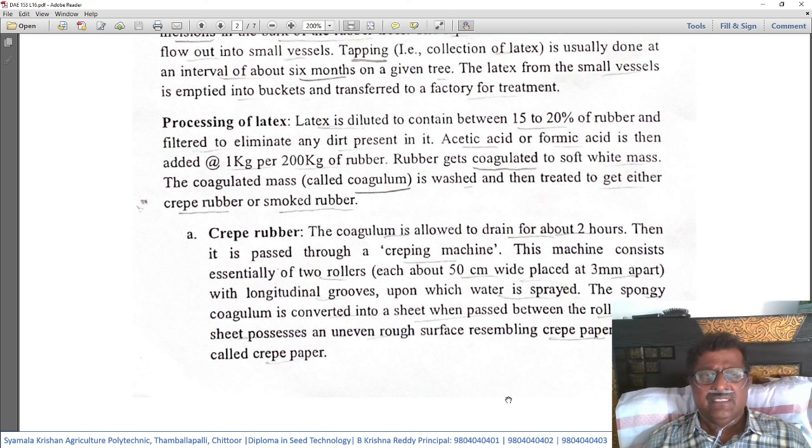This coagulated mass is called coagulum. So from latex, after coagulation, we will get a white mass-like substance named coagulum. This coagulum is washed and then treated to get either crepe rubber or smoked rubber. Then how do you get crepe rubber and smoked rubber? Let us see.